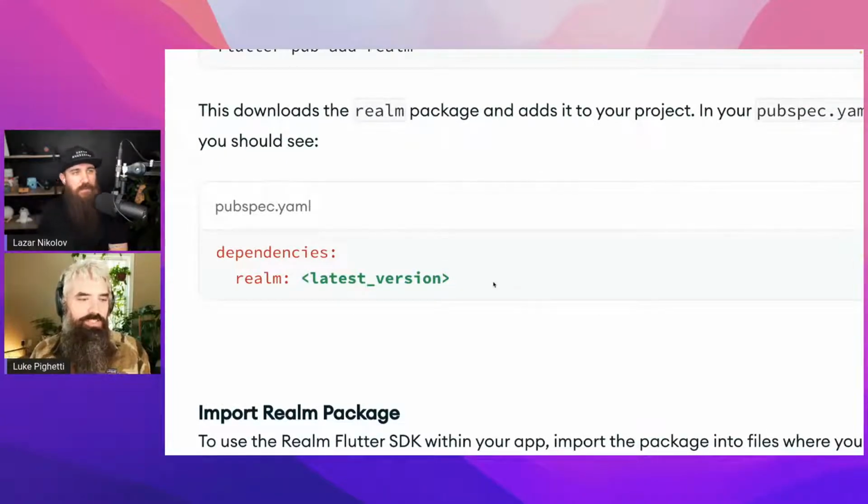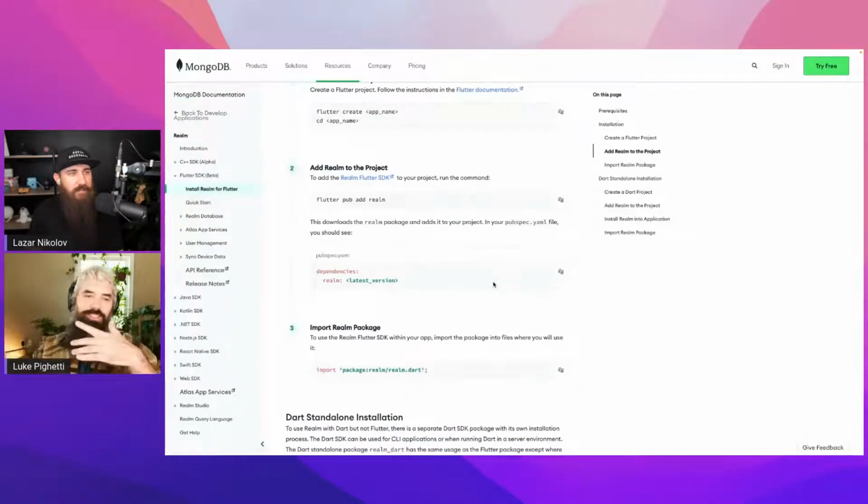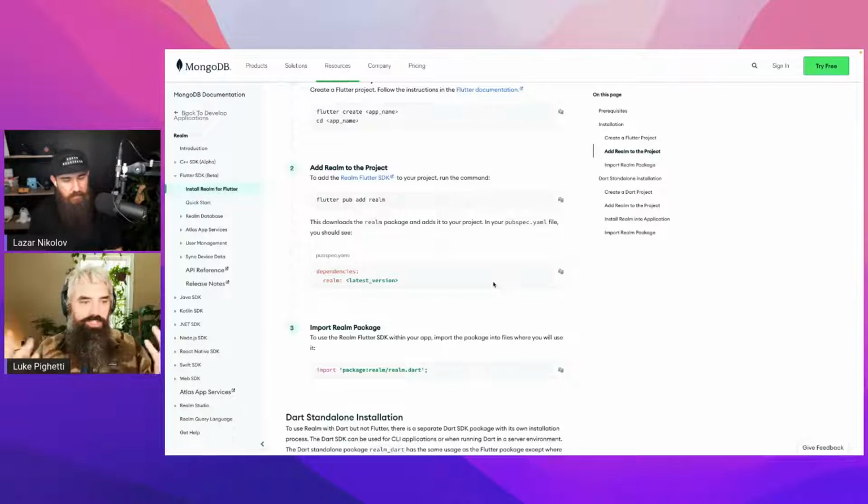But you can replace that with the phrase any, and it will usually grab the latest one, although it's not always the latest, because if you have another dependency that depends on an older version of Realm, then it will pull down that version. But when you're just prototyping, you can type in realm: any, and 99.9% of the time it will get you the latest one. But you wouldn't want to do that in a production scenario, just for hacking around.